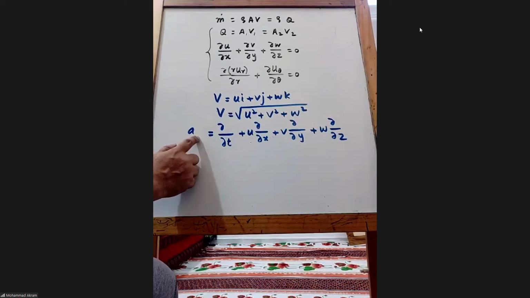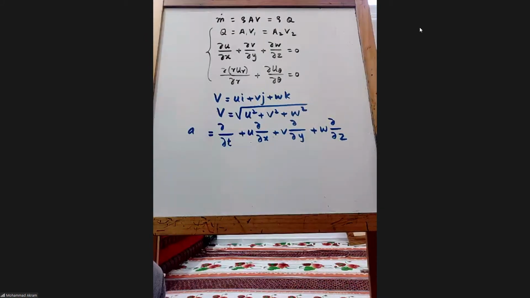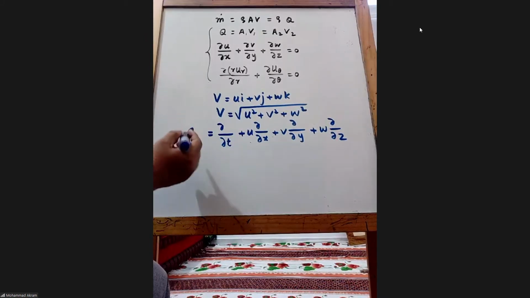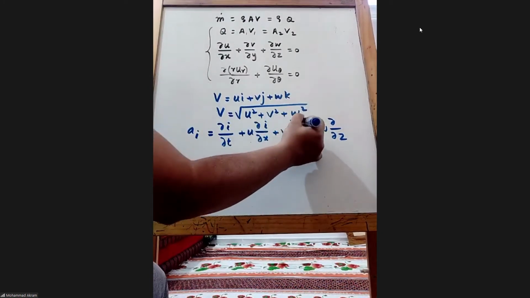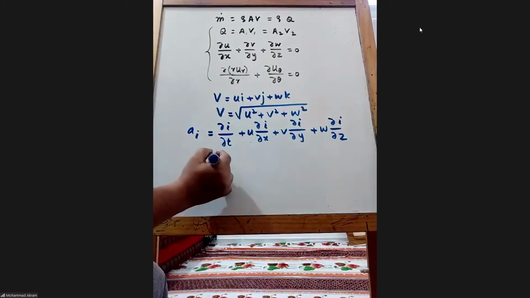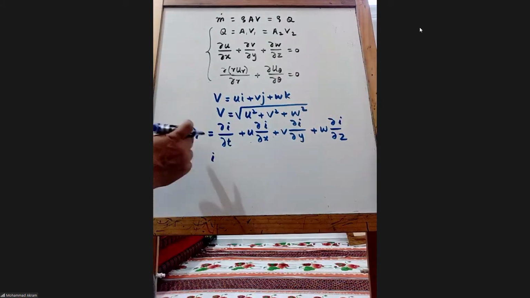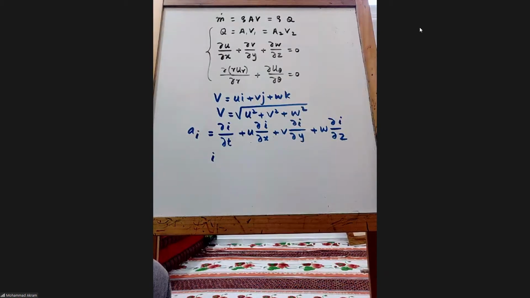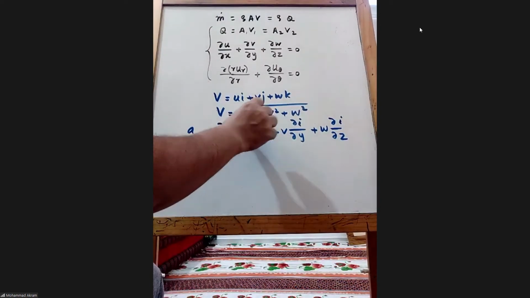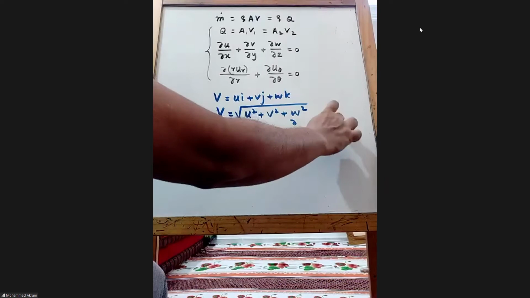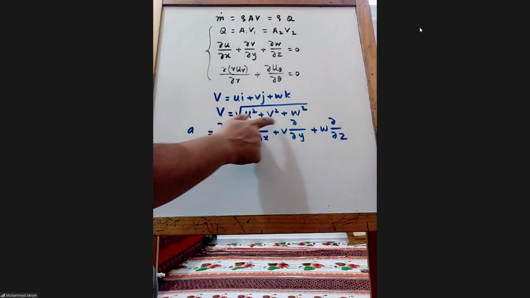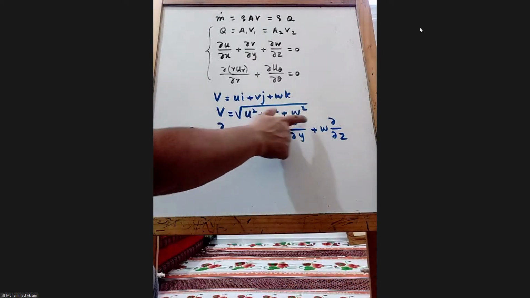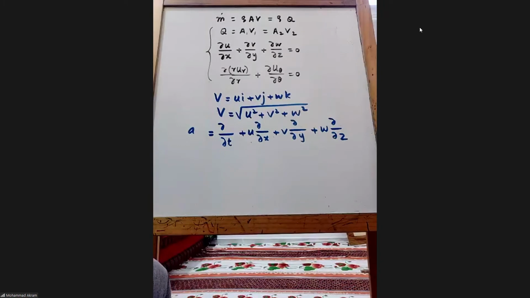So if you are writing x, I will just write it generally for i. It should not confuse you. For u, v, w, you just remember, for x it is u, for y it is v, and for z you need to use w.